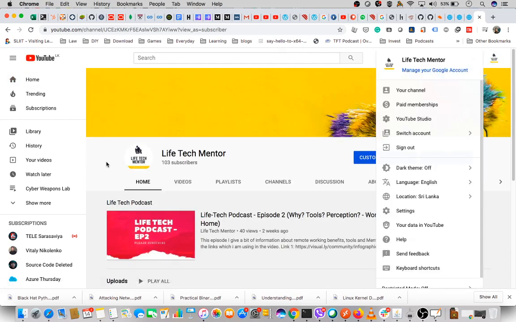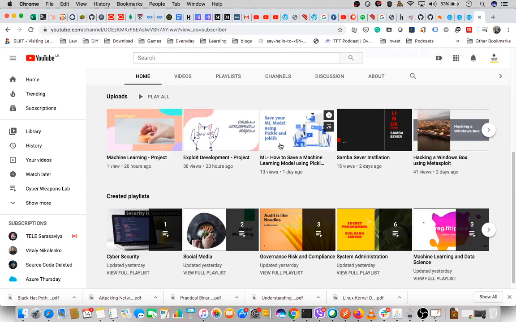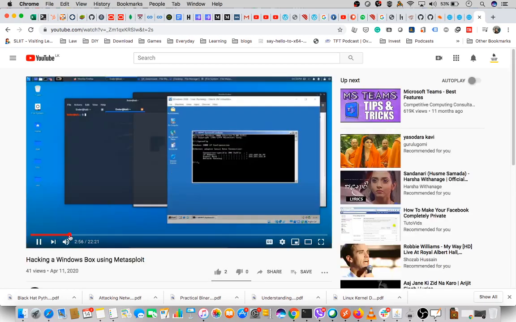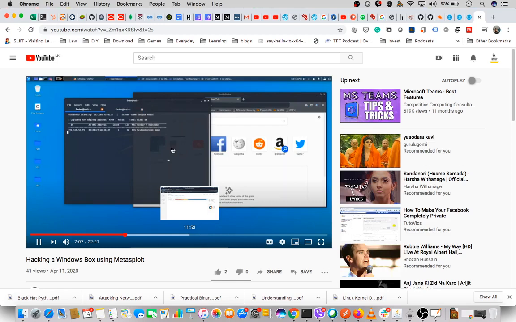Once you go here, you will find this video, hacking a Windows box using Metasploit. This is what we're going to learn about today. I will share this roughly 20-minute video, so please go through it, and you can also do this. Similarly, you can do the same for any vulnerable Linux box: find a vulnerable Linux box and do it.